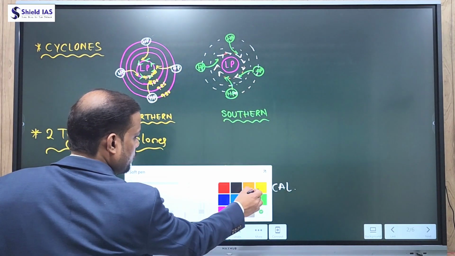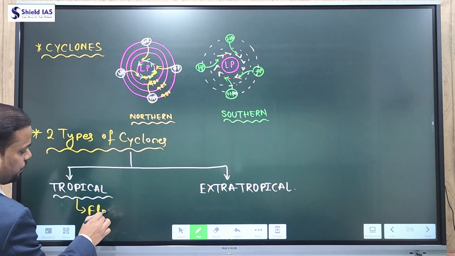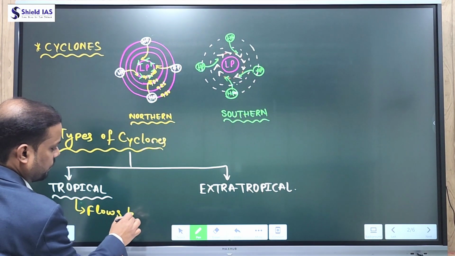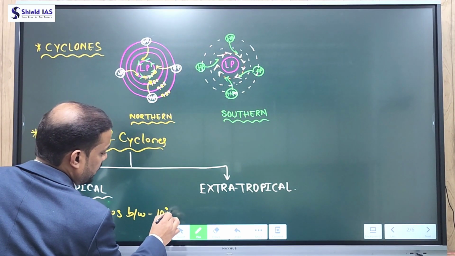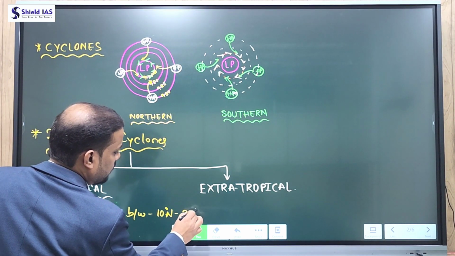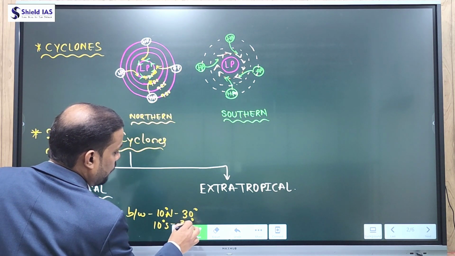These tropical cyclones flow between 10 degree north to 30 degree north and 10 degree south to 30 degree south.